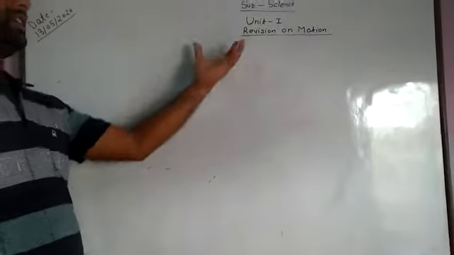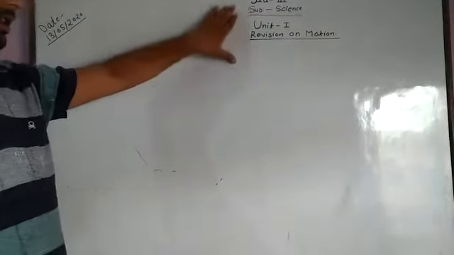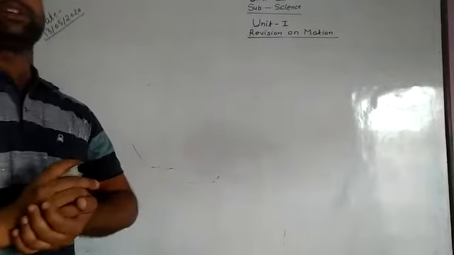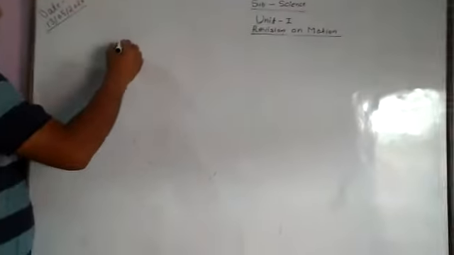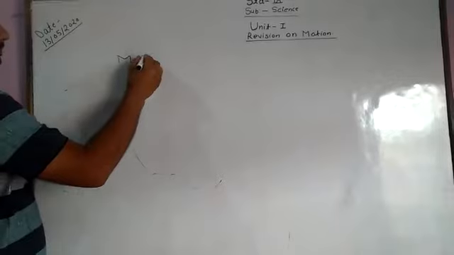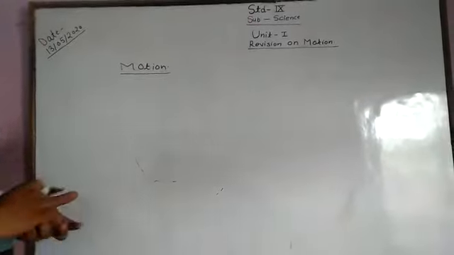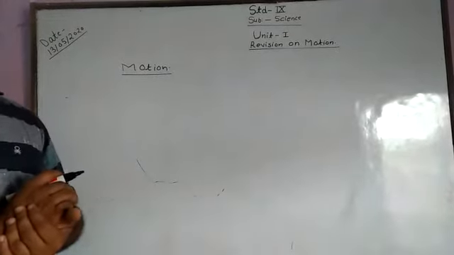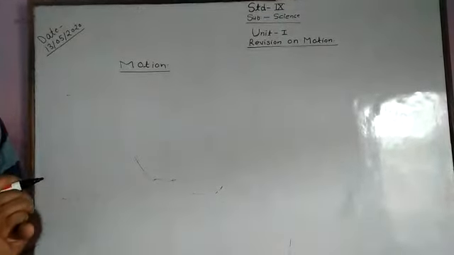Let us discuss unit number 1, revision of the motion, Class 9th. Now first we have to describe the basic terms. What is the motion? In the revision classes we have discussed what is the motion. So first we have to describe motion. Motion: if any object changes its position with respect to time is called motion.